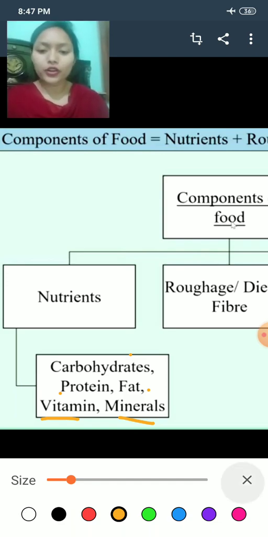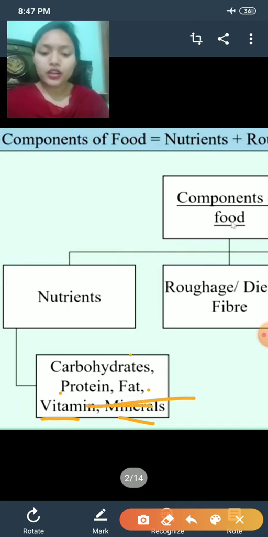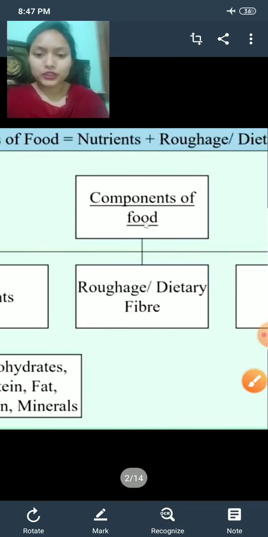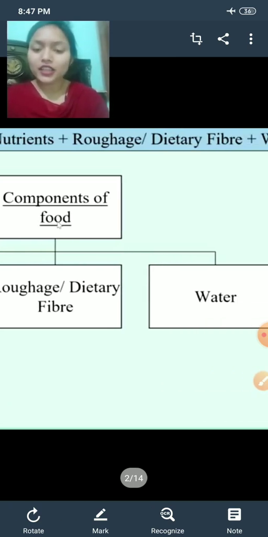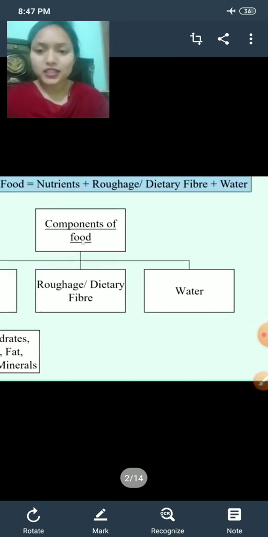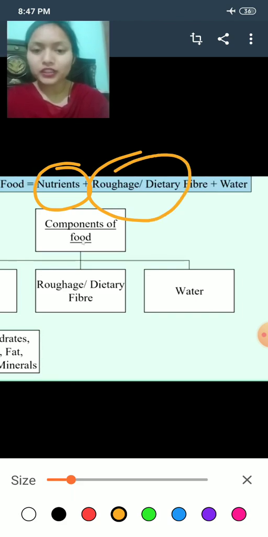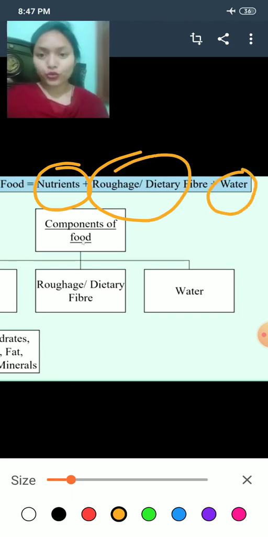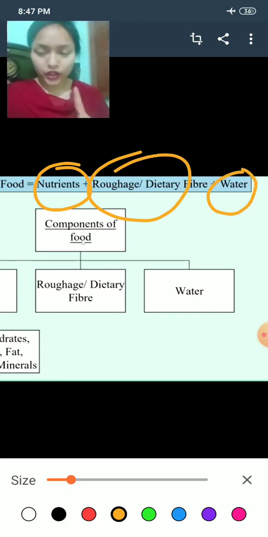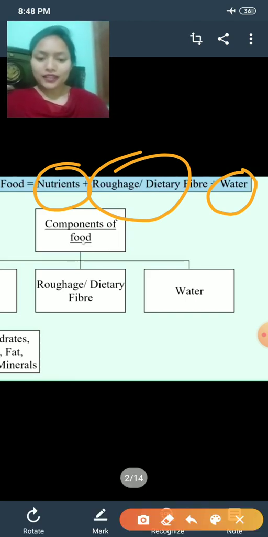Now, after nutrient, let's come to roughage or dietary fibers, and after that it is water. So, we can say food contains three things: nutrient, dietary fibers and water.